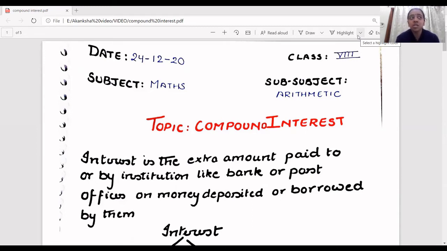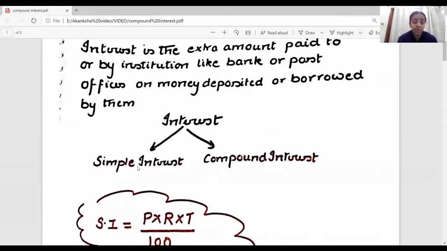Maybe you deposit 1,000 for 1 year and you get maybe 10% more of that 1,000 in 1 year. Maybe this is the policy of a bank, how much interest they will pay you. That extra amount that you get paid for keeping the money in the bank is called interest. It is the extra amount paid to you when you keep your money with an institution like a bank or post office, or when you borrow money, you give interest to the bank.